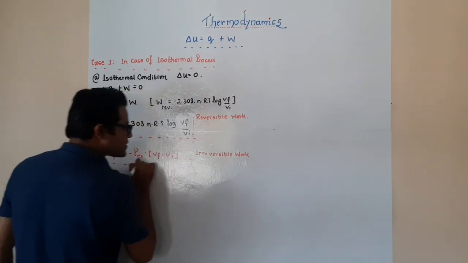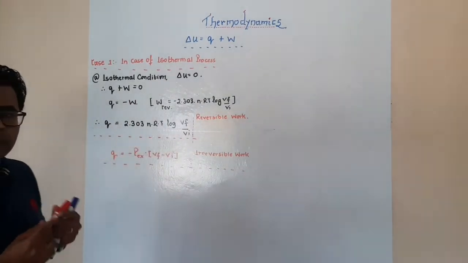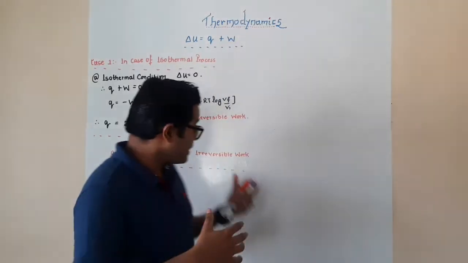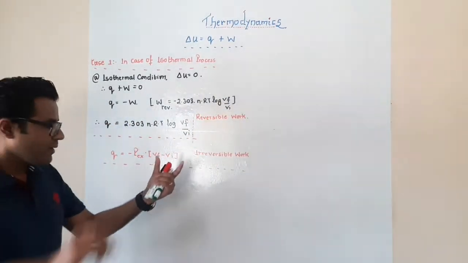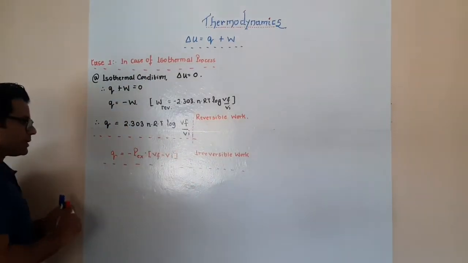This is what the expression becomes for a process undergoing irreversible work. Now, getting back to the first case, let's understand these two conditions.